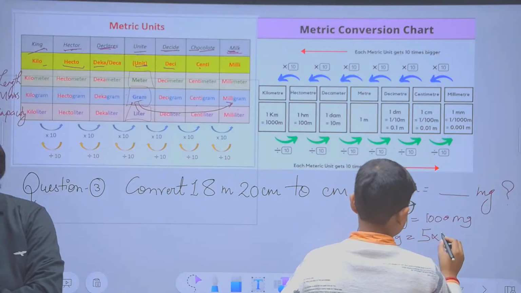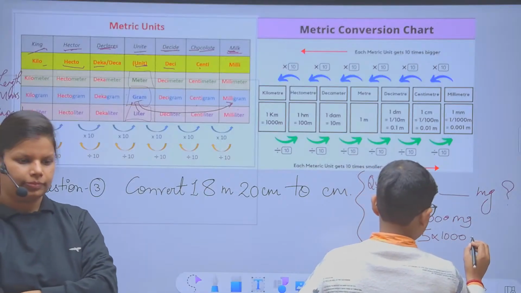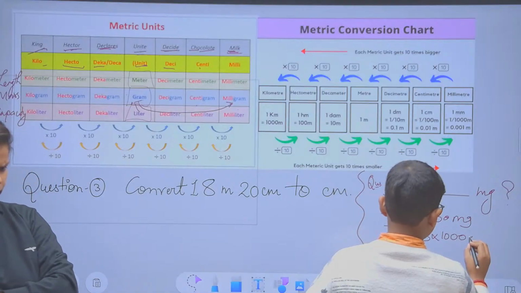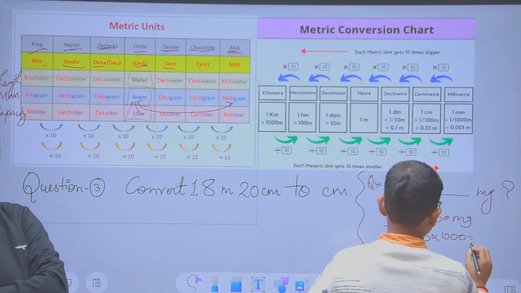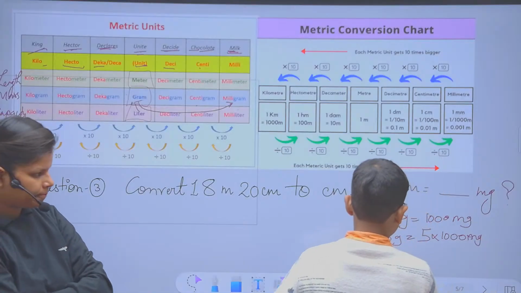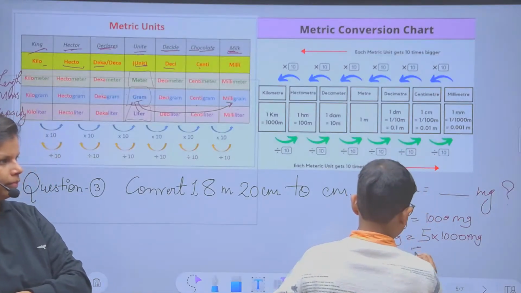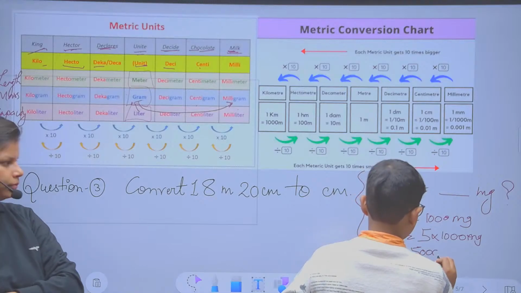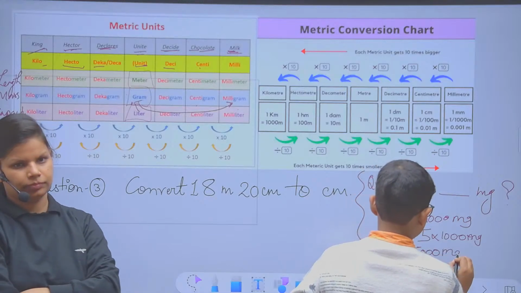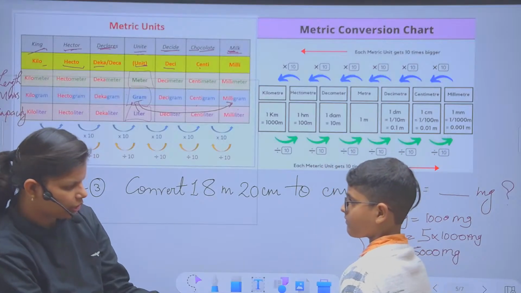You have to solve the problem. So the right answer is 5000 milligram.